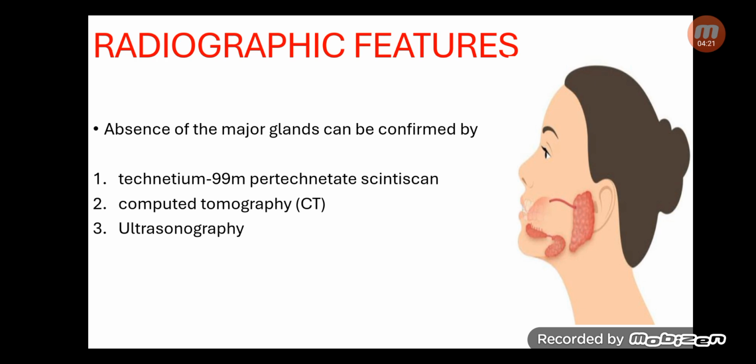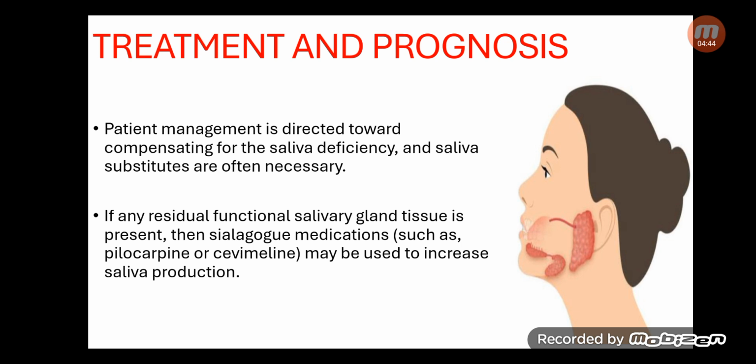The radiographic features include absence of the gland, and imaging for confirmation can be done by technetium-99m scintigraphy. Then we can do computed tomography, and then we can do ultrasonography. These three are ways by which we can confirm the absence of these glands.